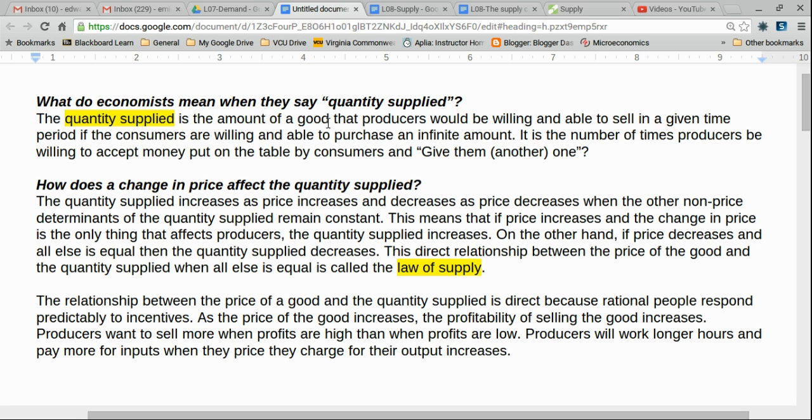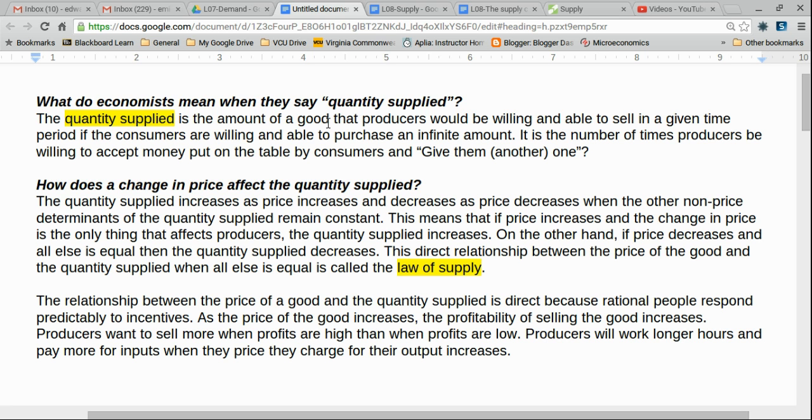Have you ever been to a fast food restaurant during rush hour at lunchtime and seen a long, long line? Said to yourself, this is going to be too long. I'm going to go someplace else. It happens. The McDonald's and the Burger Kings of the world know that it happens, and that they could, if they reduce the lines, actually sell more hamburgers. They could reduce the lines by hiring more wait staff or adding more cash registers.